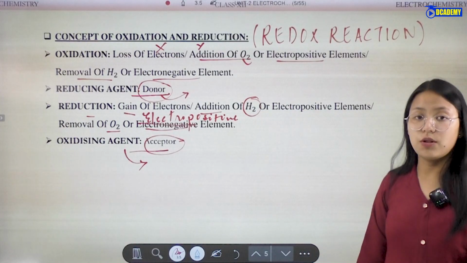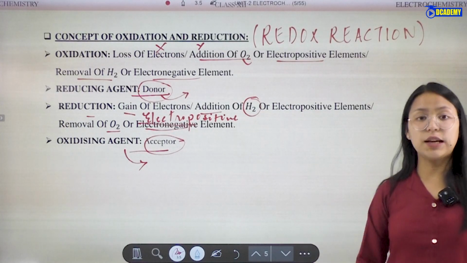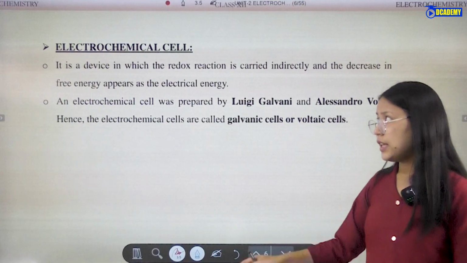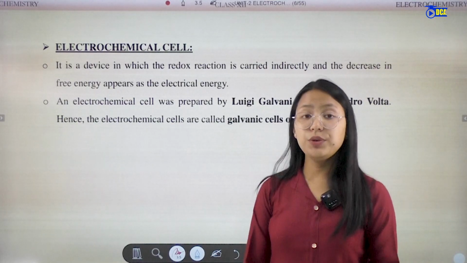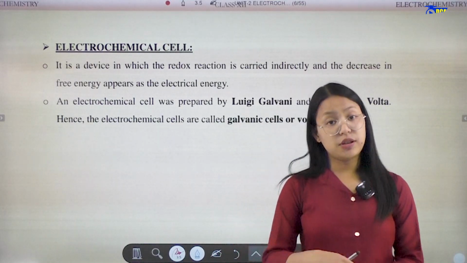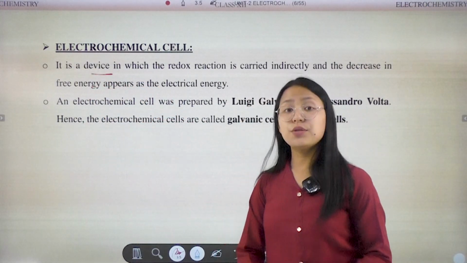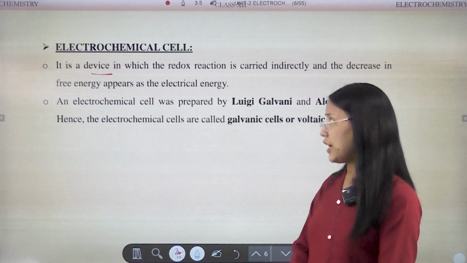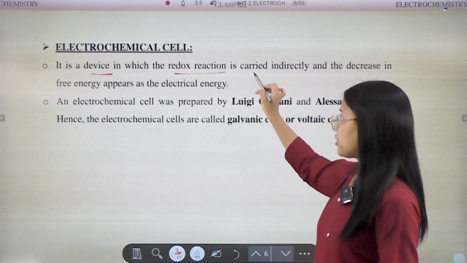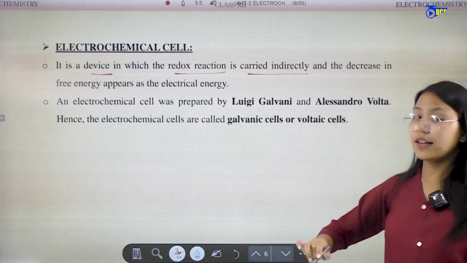So these are the few concepts of this oxidation reduction reaction. Then let's come to the electrochemical cell. What do we mean by the electrochemical cell? An electrochemical cell is a device in which redox reaction is carried out indirectly.